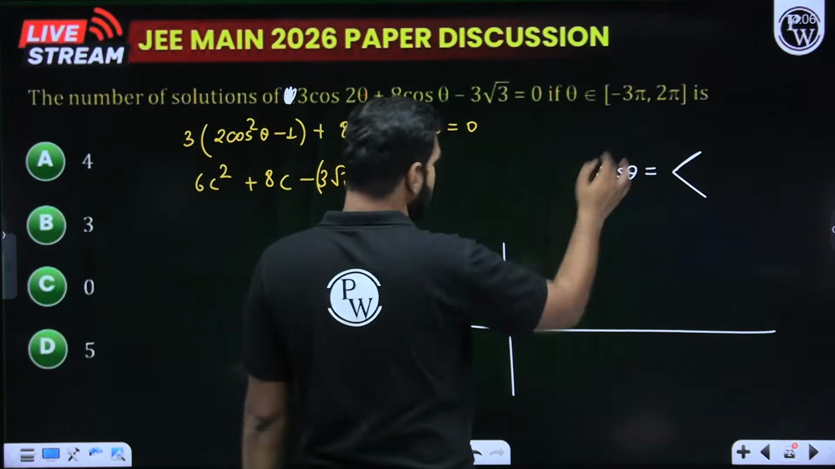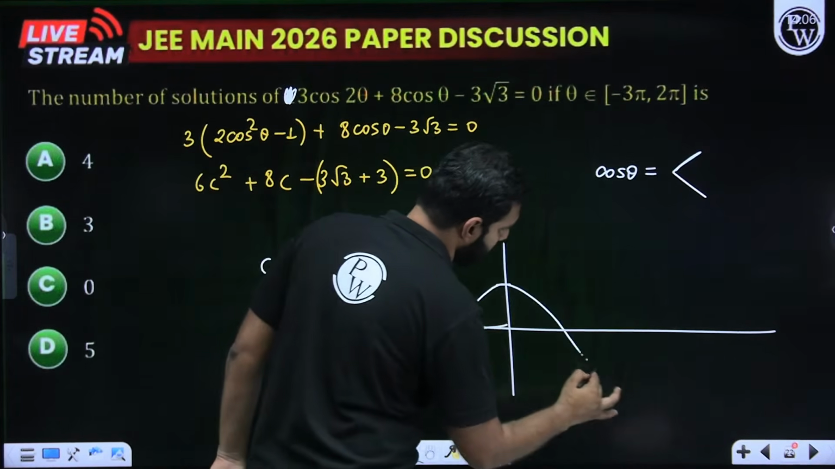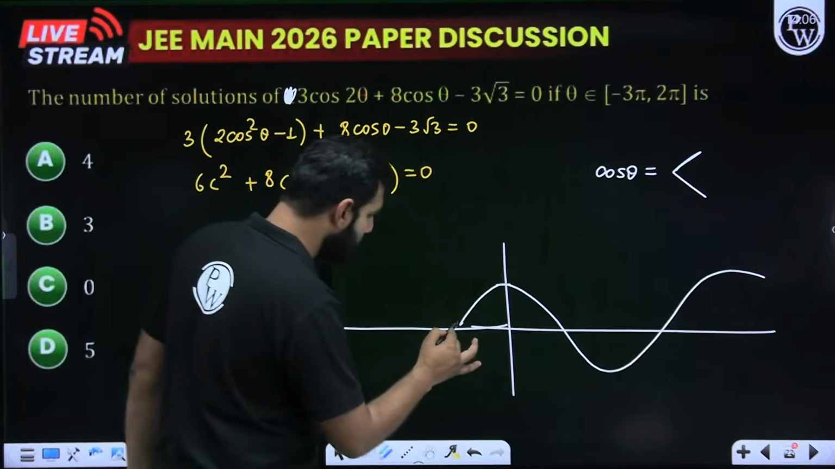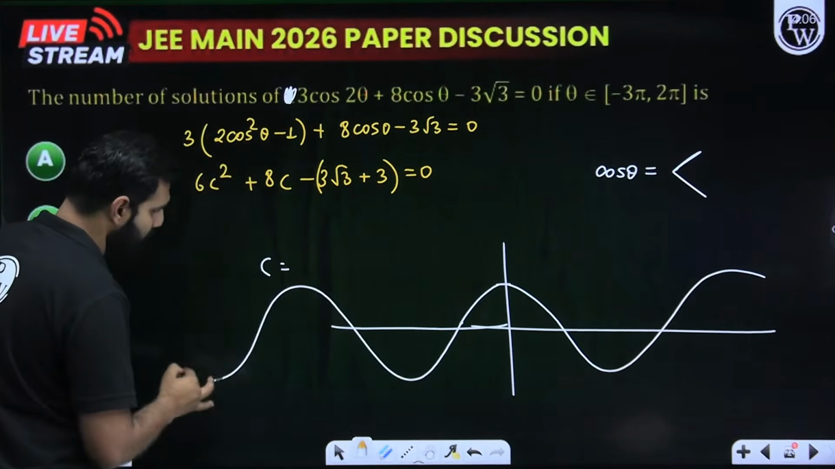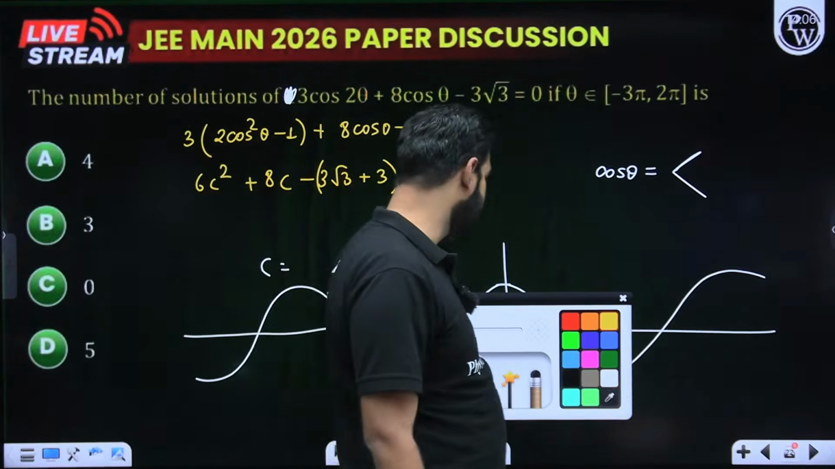So from minus 3 pi to 2 pi, I need to look at the graph of cos x. I hope you know how to draw the graph of cos x. This is how you draw the graph of cos x. I hope you haven't forgotten that. With the help of an accurate graph, you can get more clarity about the number of solutions.